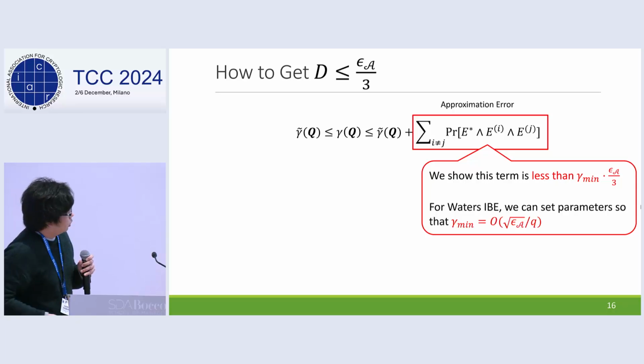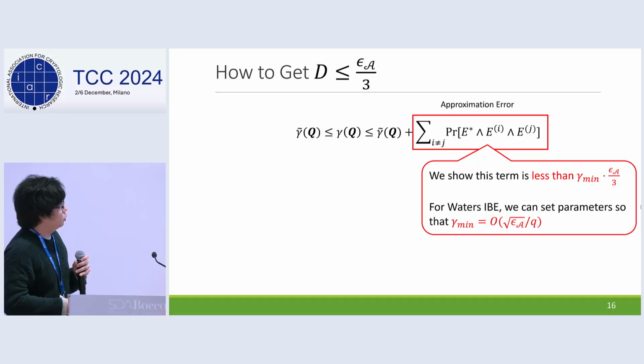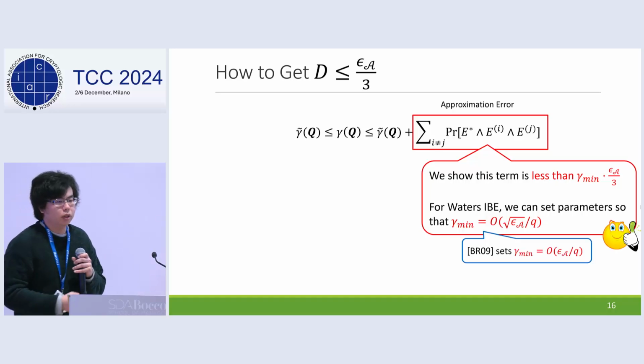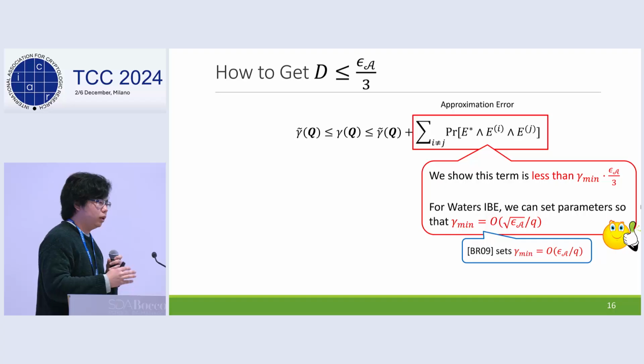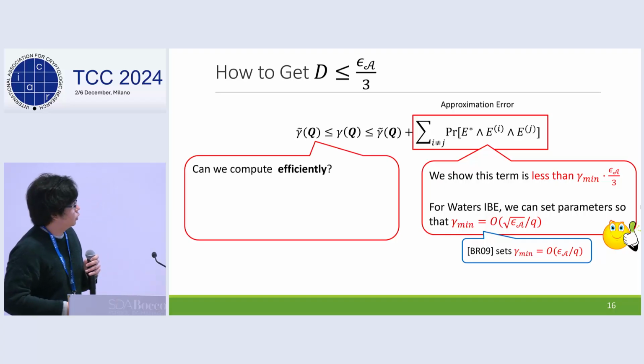Eventually, we can improve the reduction loss, and by using this new analysis, we can get our result I explained in the first slide.